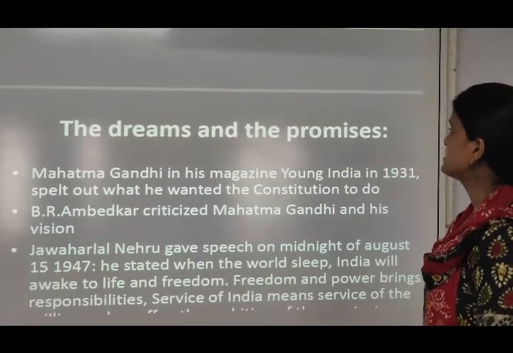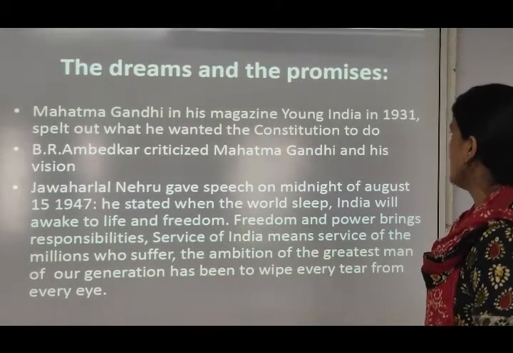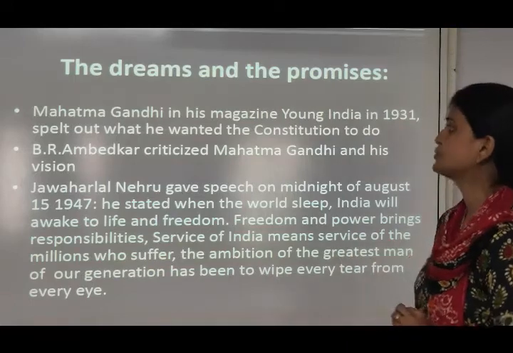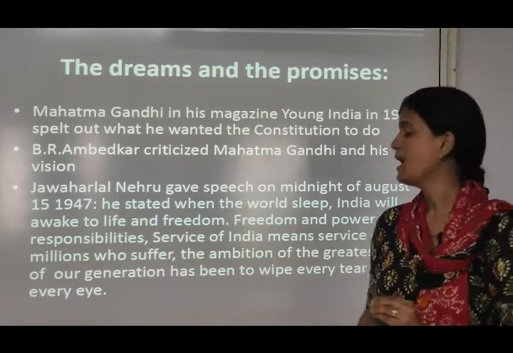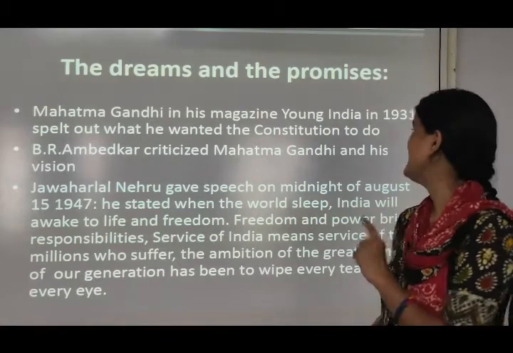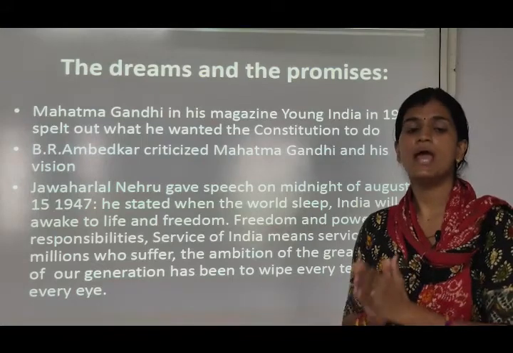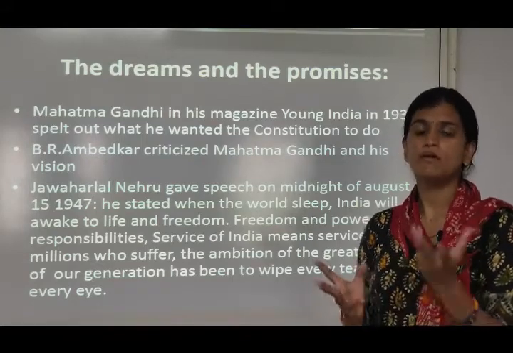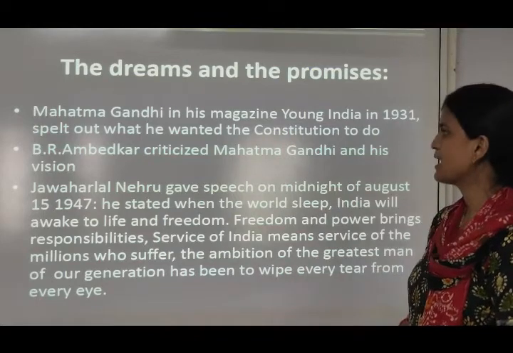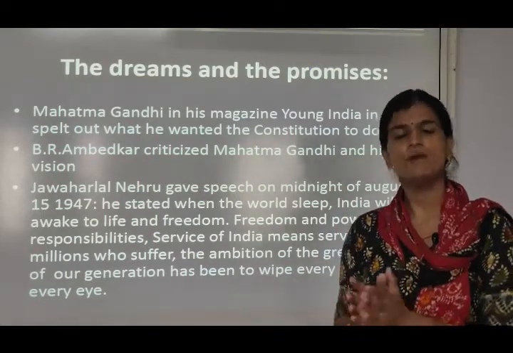Then we have the dreams and promises. Mahatma Gandhi in his magazine Young India in 1931 spelled out what he wanted the Constitution to do. Now Mahatma Gandhi wrote in Young India in 1931 what a Constitution actually should do, what the government and the power should do. B.R. Ambedkar criticized Mahatma Gandhi and his vision. Now B.R. Ambedkar did not like the vision of Mahatma Gandhi.